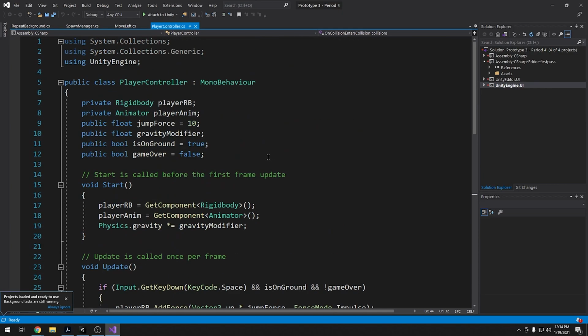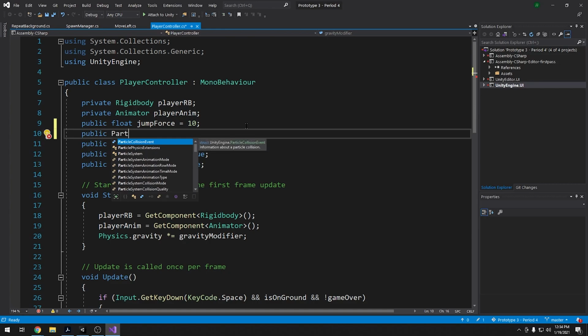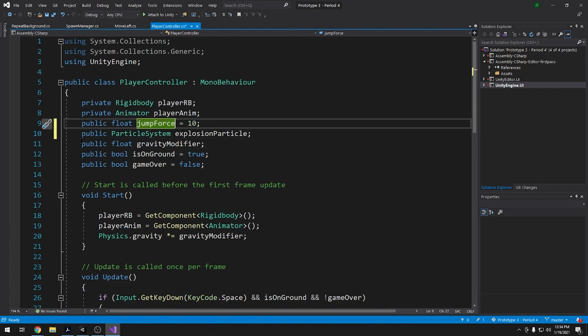All right, so in order to do this, we're going to need a new variable. And this new variable is kind of going to be similar to our other variables that we created for our animator and our rigid body. But we're going to do it a little bit differently. We're not going to set it to private, and so we're going to go public. And it is a particle system. So you can see right there, it's called particle system. And we'll call this the explosion particle.